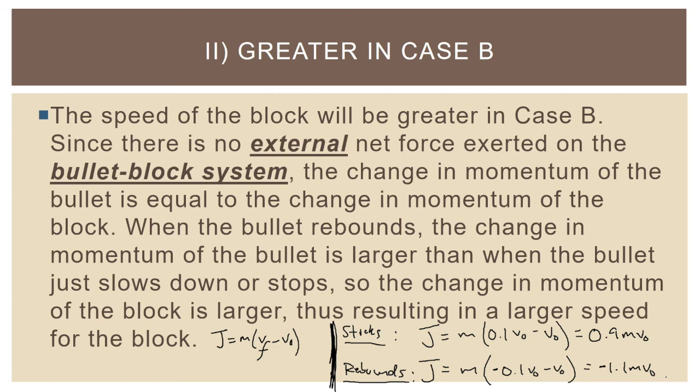And the point here is because the impulse delivered to the bullet is larger, that means the impulse delivered to the block is larger because the impulses are equal and opposite. Take a second to pause the video here and write that down, adding any parts of this that may be missing from your own explanation. And when you hit play, we'll move on.